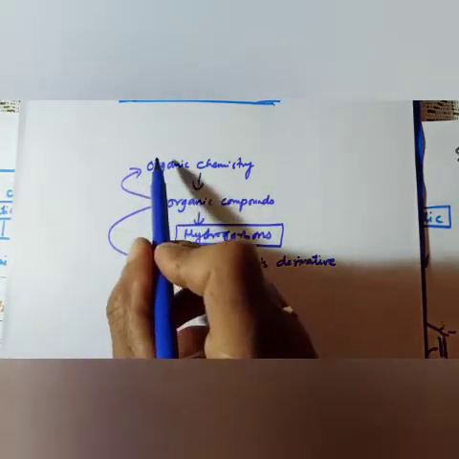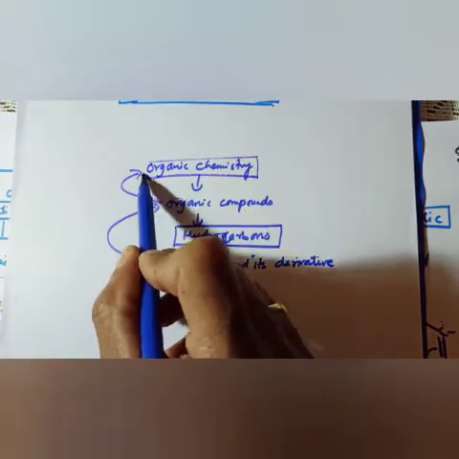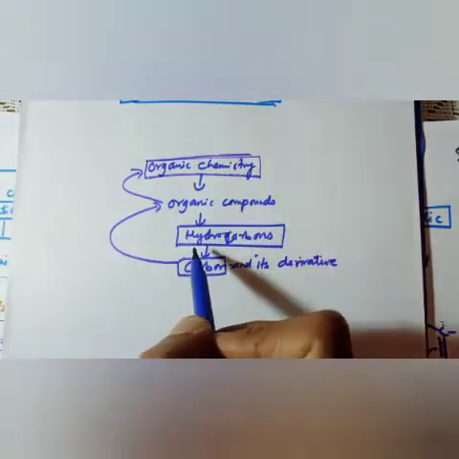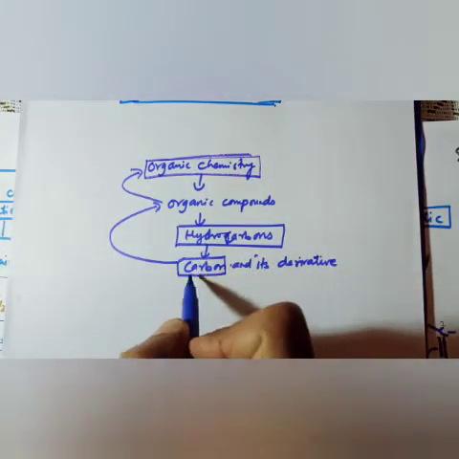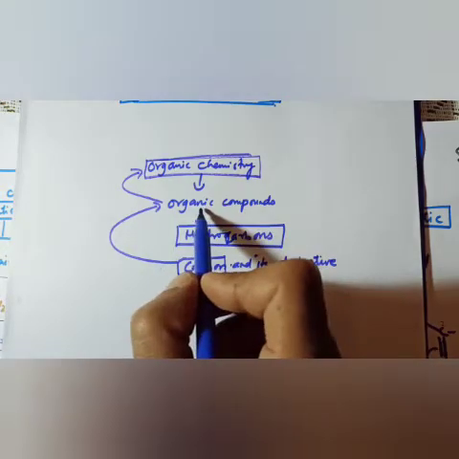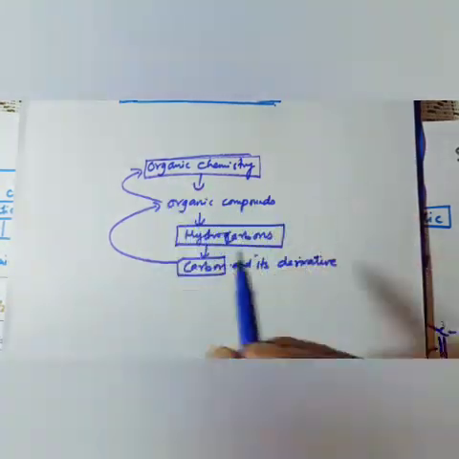That branch of chemistry which deals with the study of hydrocarbons, the carbon and hydrogen compounds, is called organic chemistry. So hope you understood.